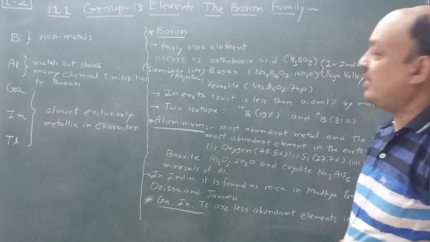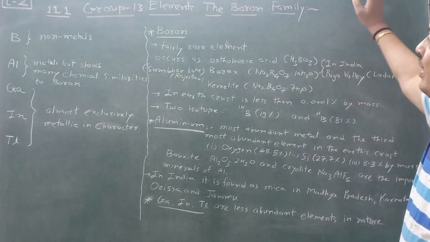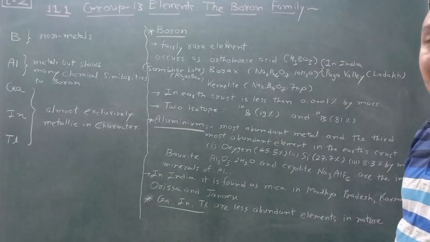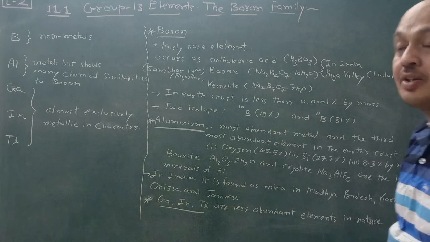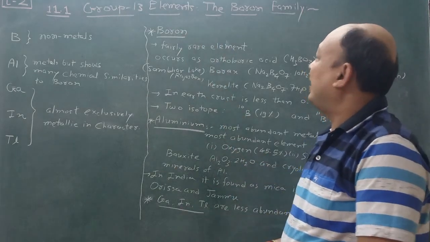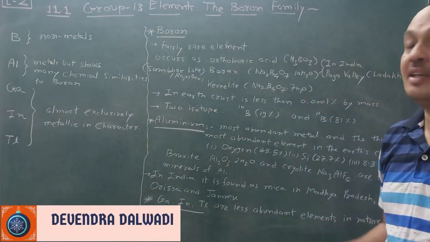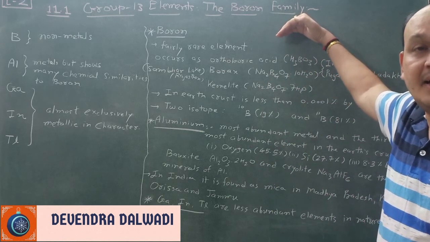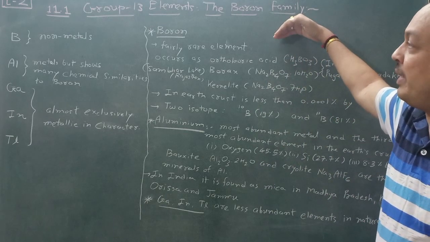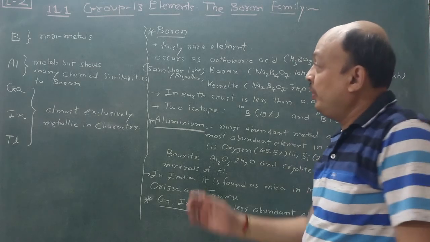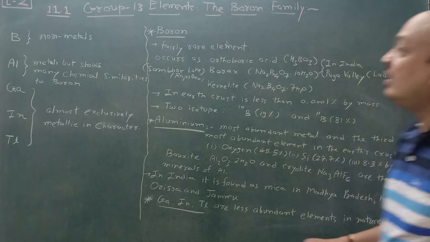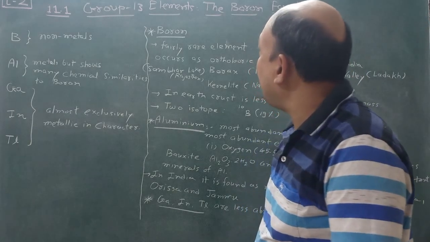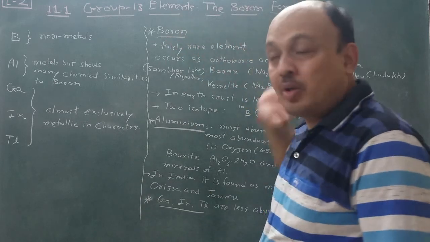Okay, now here is lecture number 2, unit 11, P block elements. 11.1, group 13 elements, the boron family. First we introduce these P block elements and certain properties regarding them, covering groups 13 to 18. Now we switch to the next topic, that is group 13 elements, the boron family.